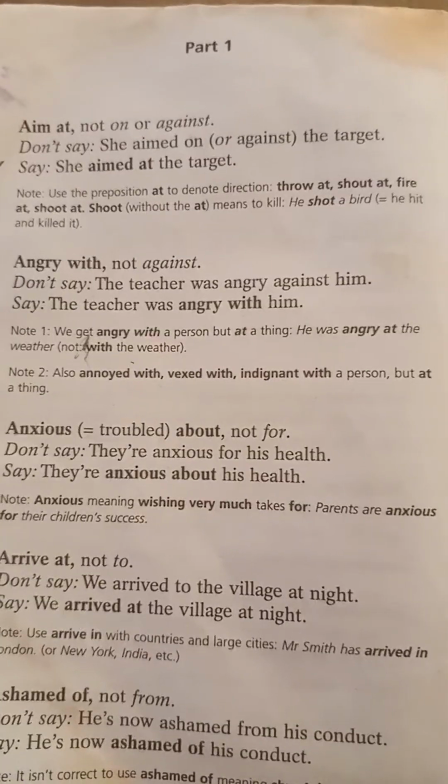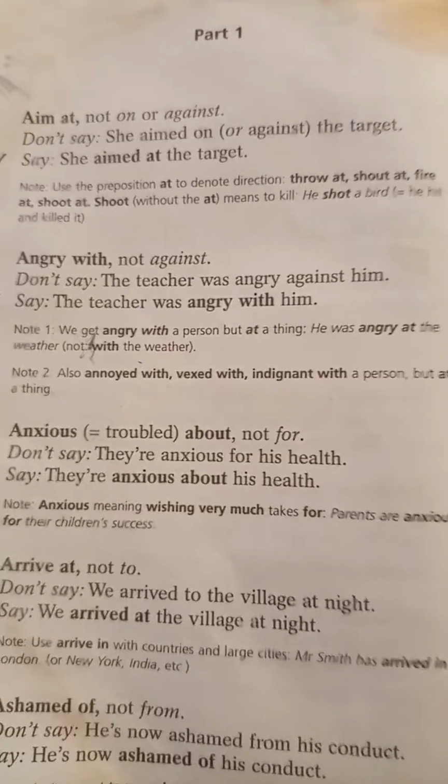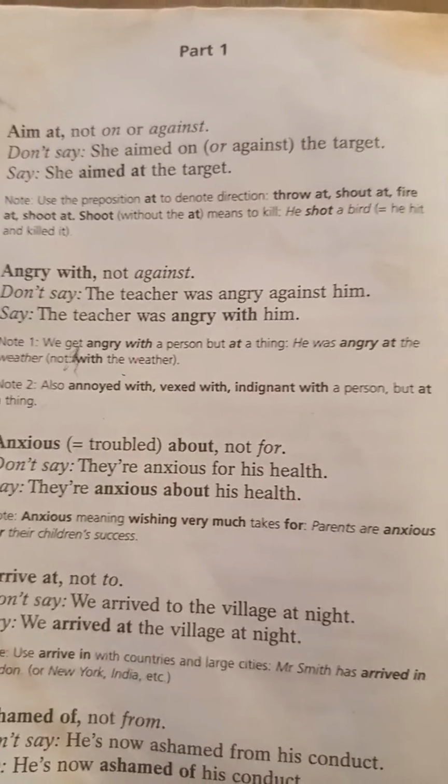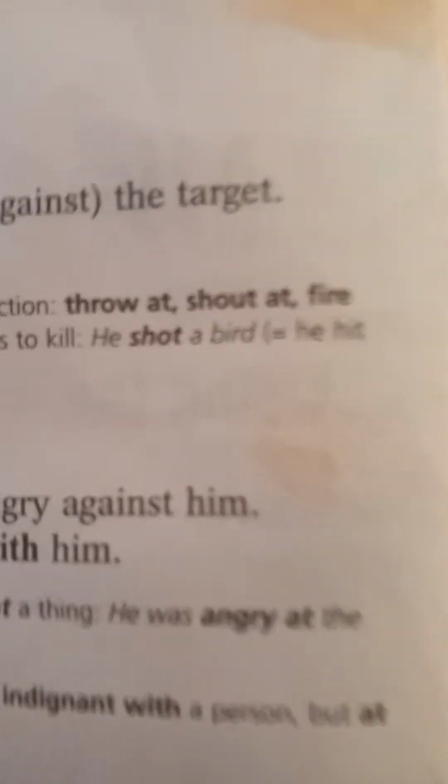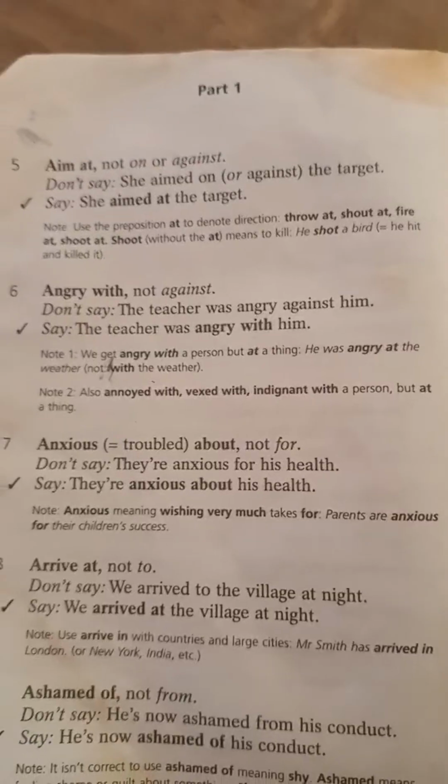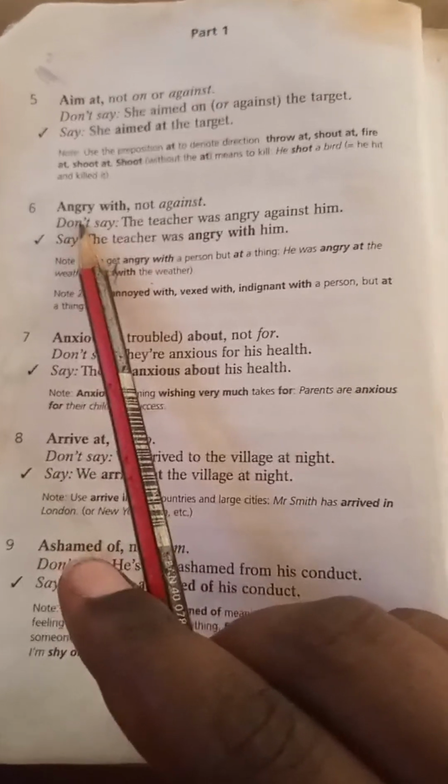To shoot without the at means to kill. For example, he shot a bird. That means he hit and killed the bird. But if you say she shot at the bird, it does not necessarily mean that anything happened, or that she killed that particular thing. That means just aiming at it. He can miss or he can hit it. Let's move very fast so that we don't waste time.